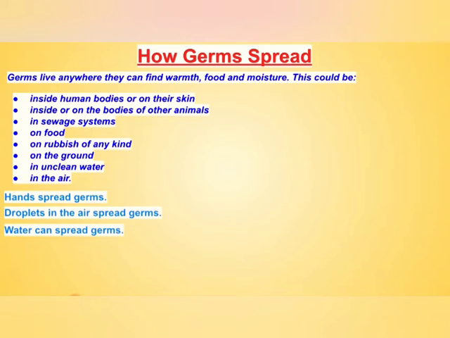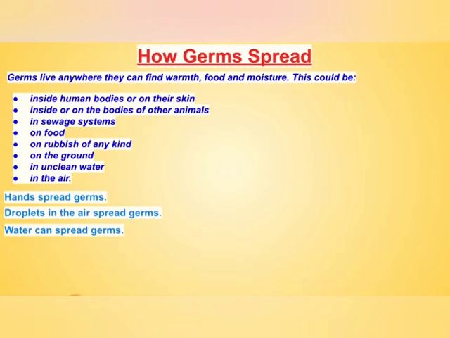Next point is that water can spread germs. Water is also a main cause of spreading germs. As mentioned above, unclean water contains germs.